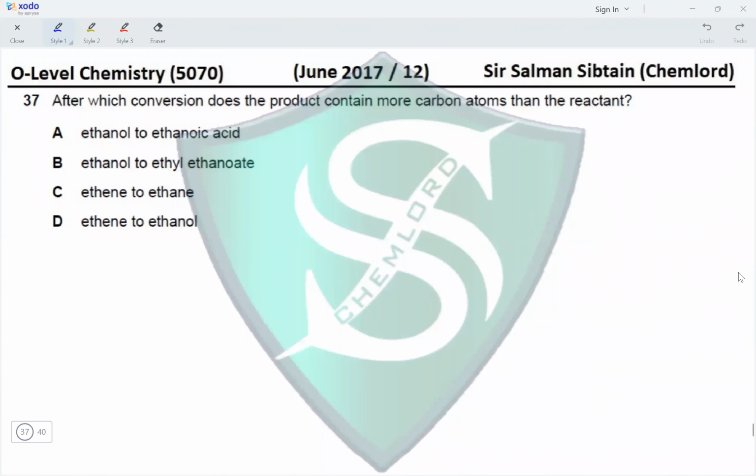Question 37. After which conversion does the product contain more carbon atoms than the reactant? Ethanol to ethanoic acid, it will have the same number of carbon atoms. Ethanol to ethyl ethanoate, it will have a greater number of carbon atoms because ethanol joins up with a carboxylic acid. Ethene to ethane will have the same number of carbon atoms present, and ethene to ethanol will also have the same number of carbon atoms present. Therefore, option B is the correct option for this question.